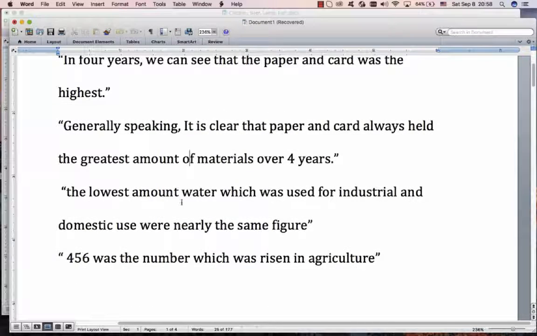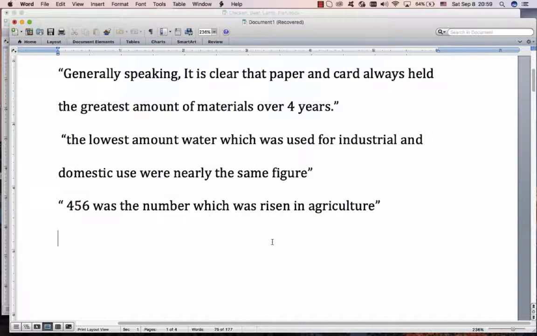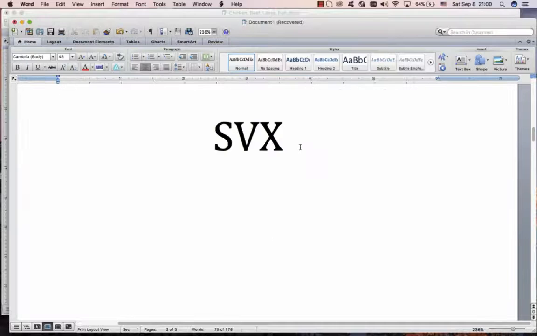No, wrong vocab. "The lowest amount of water which was used for industrial and domestic use were nearly the same figure. This was the number which was risen in agriculture." Alright, so you get the picture. Now what I'm trying to tell you is that we need to focus on sentence structure first. Now you're going to hear me talk about SVX a lot in the writing T1 and writing T2. S is subject, V is verb, X is the rest of the sentence. X can be very complicated. We're not looking at that today.